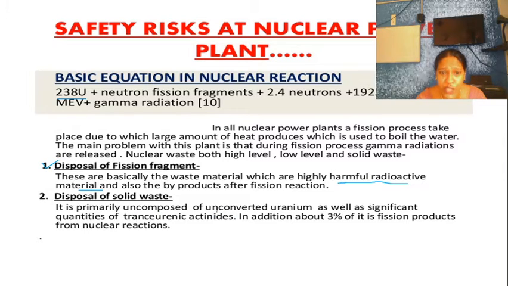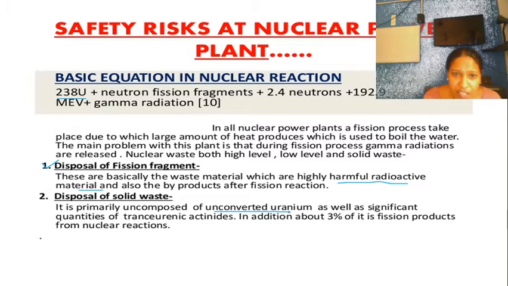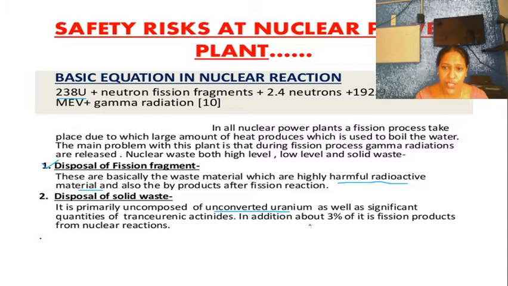One thing is we need to convert this uranium into some low level harmful nature, a significant quantity of transuranic actinides. You have to convert it into a very low active fissionable product.